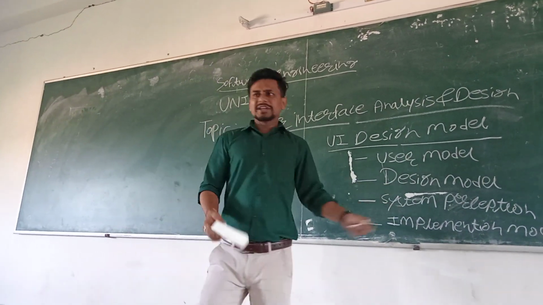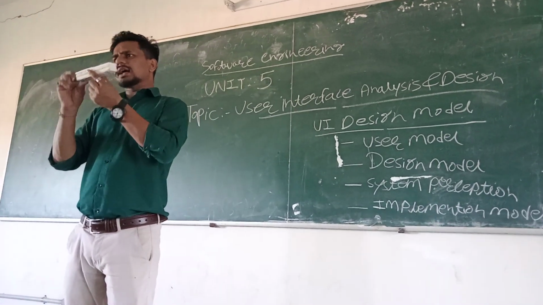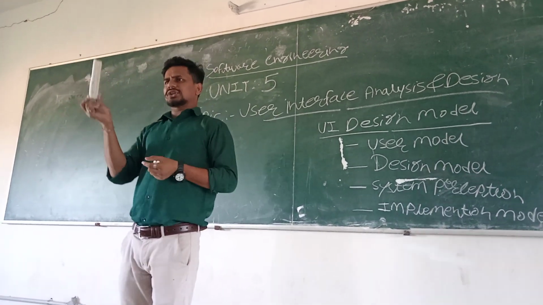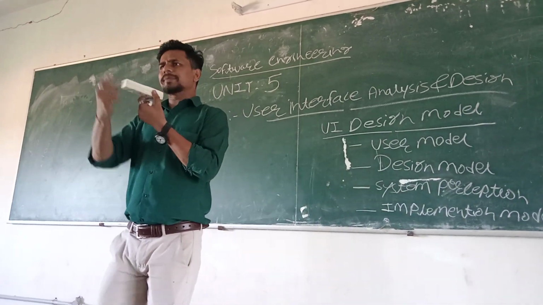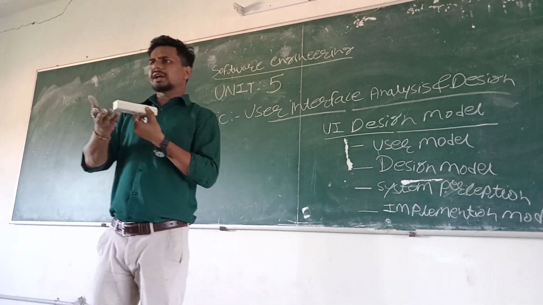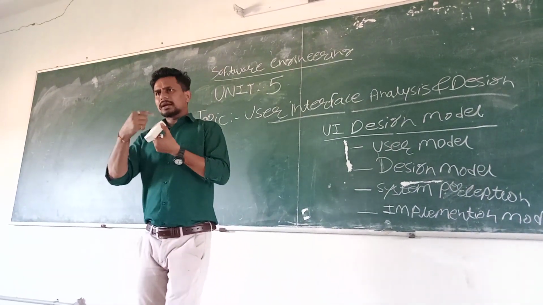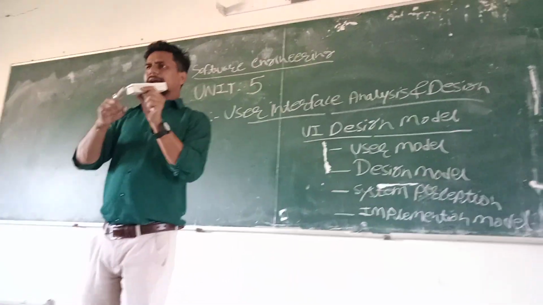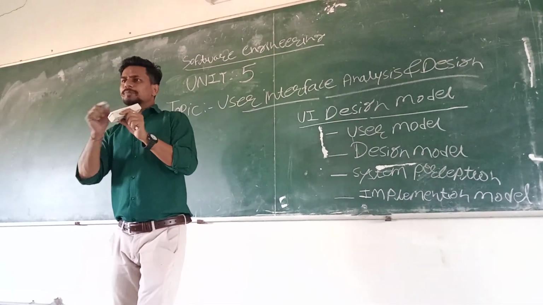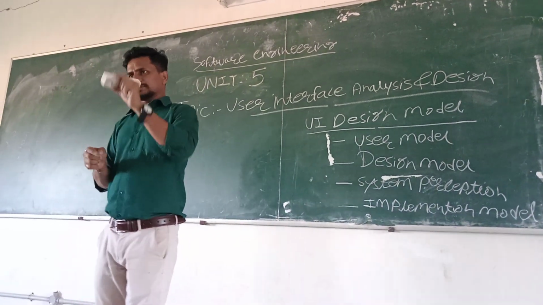Second one is the design model. The design model is how we implement this data. Suppose we are implementing a duster, so how will we design it? This will be in a square shape, and we have to cut it at an angle. We have to put in cushion. We have to use a stick. According to that, we use it for our design model. The design model is nothing but it provides an interface between the system and the user.